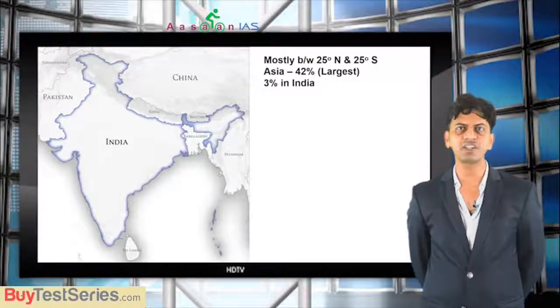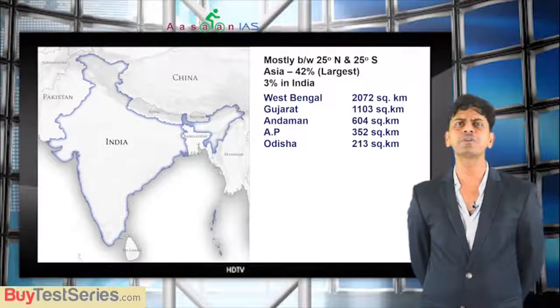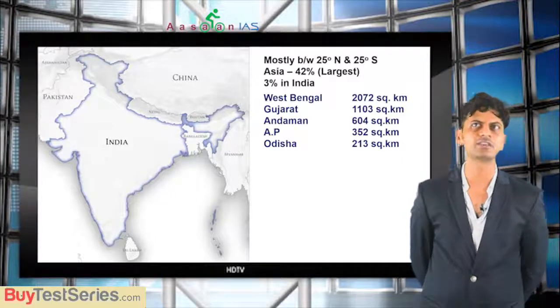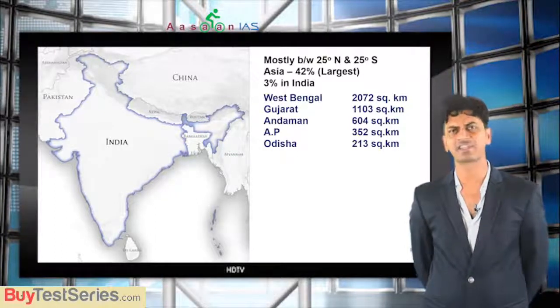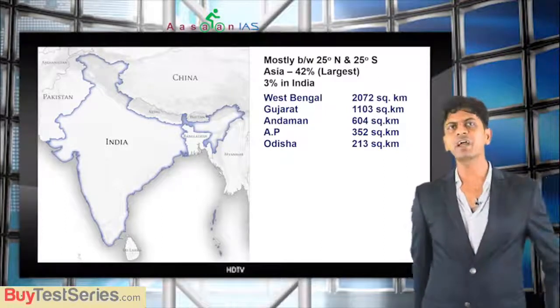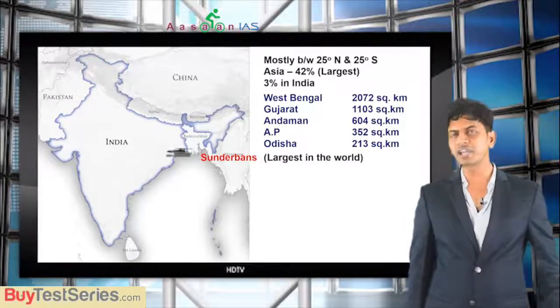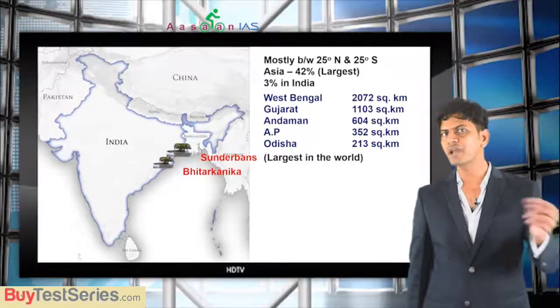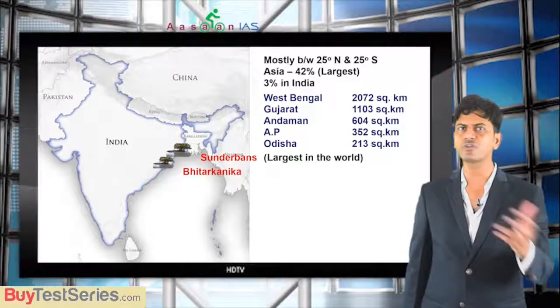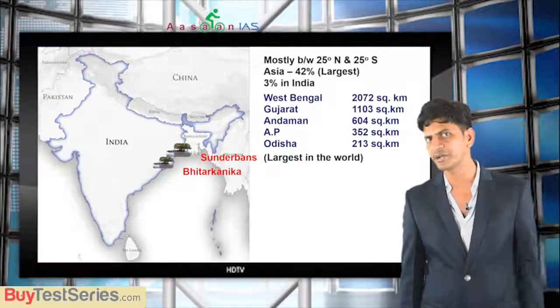Now if you see, West Bengal is the highest in India. No need to remember the area exactly. Followed by Gujarat. Then Andaman, AP, Odisha, etc. Then important mangroves are Sundarban, which is the largest in the world, and you have Bhitarkanika, second largest in India, where you find Brahmani, Baitarni rivers and saltwater crocodiles, olive ridley turtles, gharial, etc.